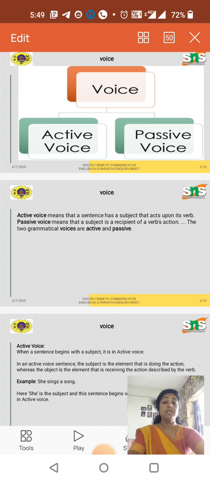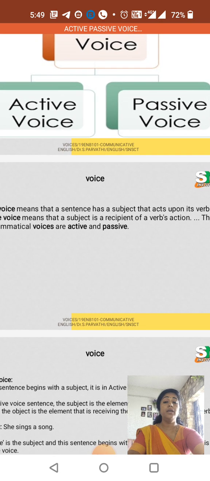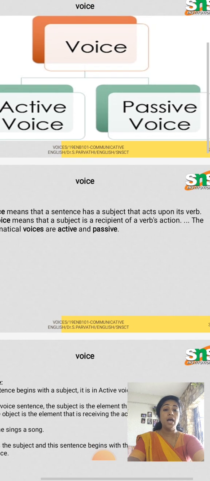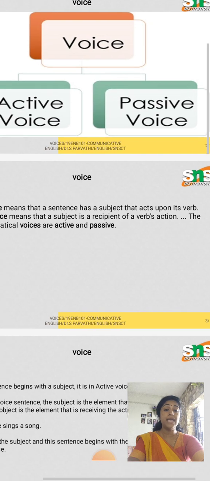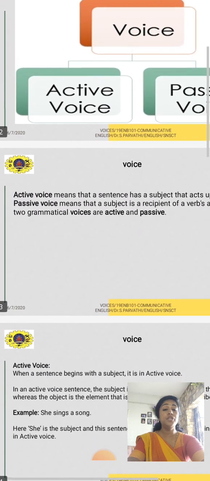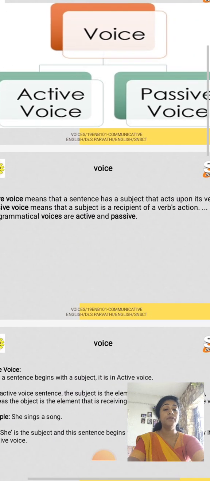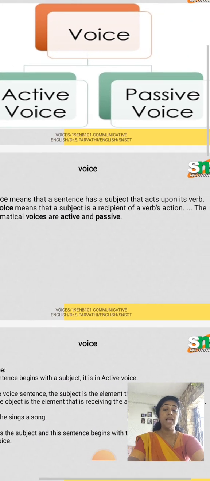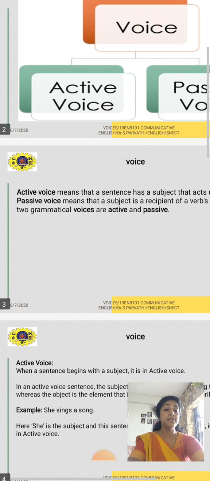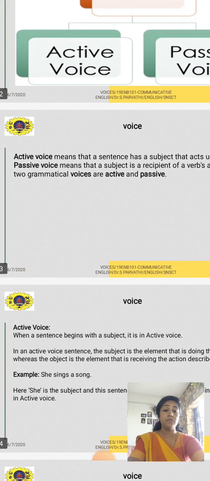Yes, the first thing is: what is active voice? Look here. Active voice means that a sentence has a subject that acts upon its verb. Passive voice means that the subject is the recipient of a verb's action. So the two grammatical voices are active and passive voice.